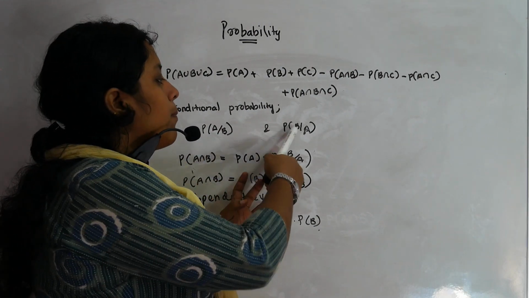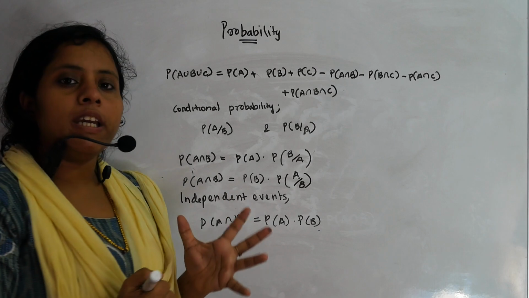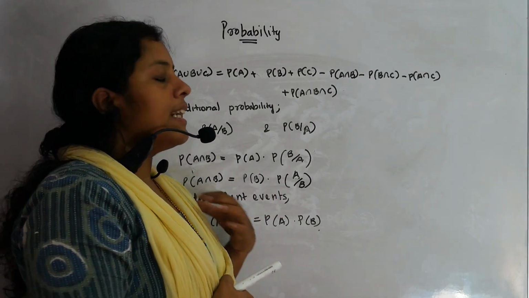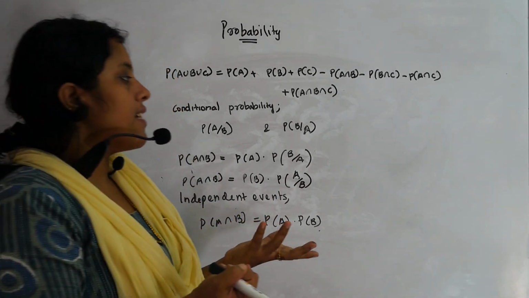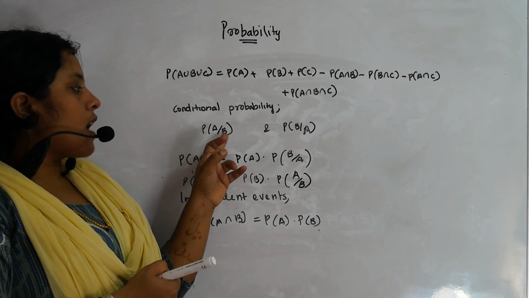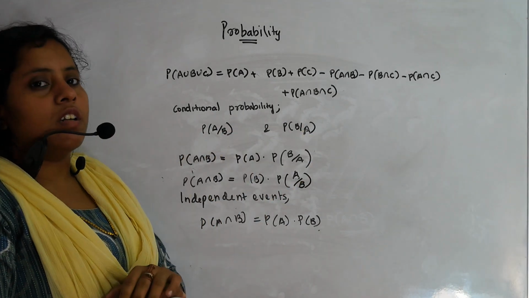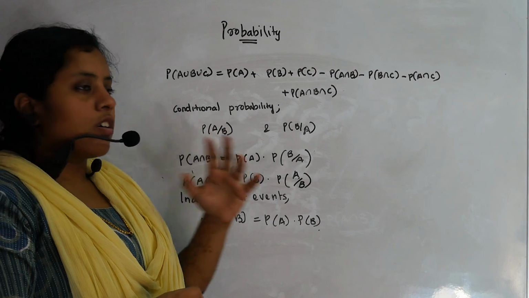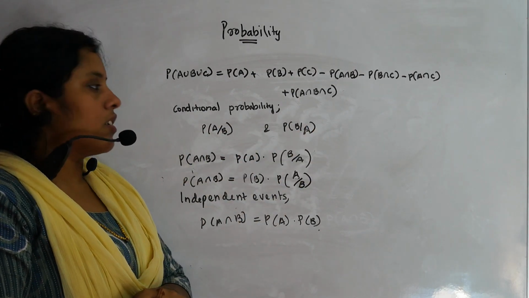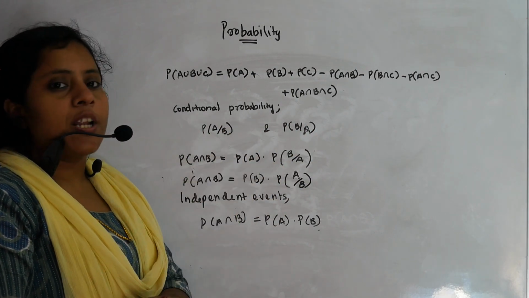Now what do you mean by P of B given A? P of B given A means probability of getting B provided that A has already occurred. What is coming below has already occurred. In this case B has already occurred, in this case A has already occurred. Understood? So that is conditional probability.